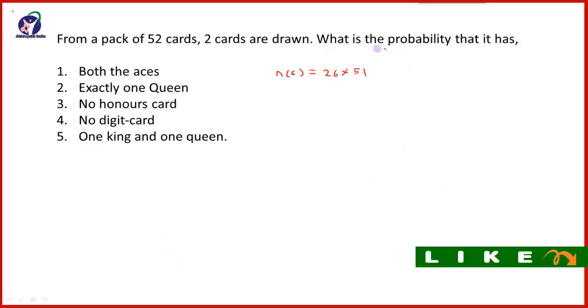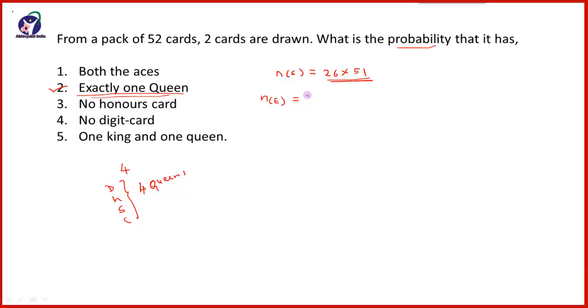Now see the second question. What is the probability that it has exactly one queen? We have already seen that the total number of outcomes are 26 into 51. Now we will find the favorable outcomes. One queen. How many queens are there? Of course, there will be 4 queens in a pack of 52 cards: one from diamond, one from heart, one from spade, and one from club. In all, there will be a total of 4 queens.